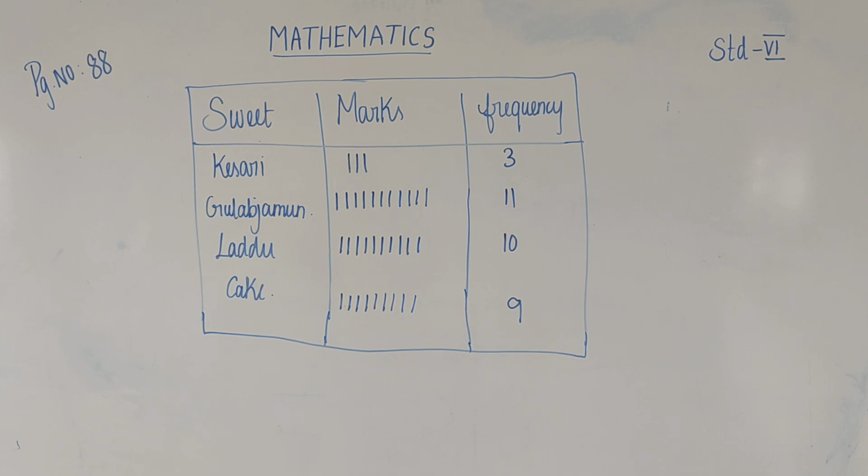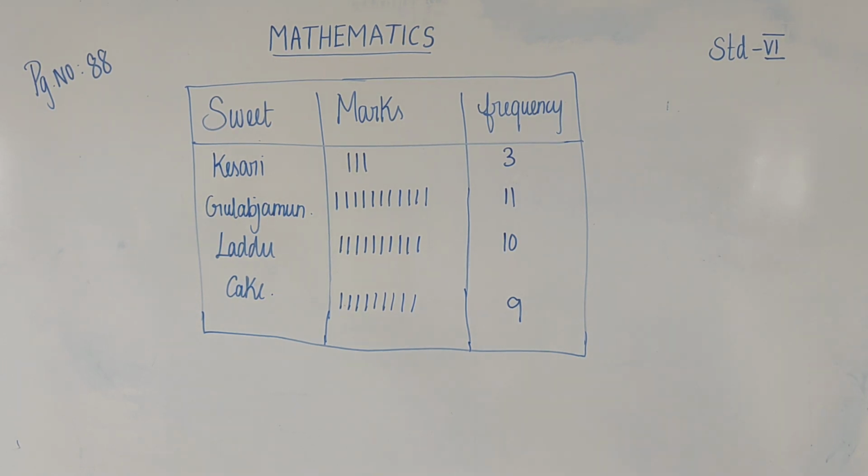Every person used tick marks and vertical marks, but tally marks are very easy and simple. So now we will follow tally marks. This is the simple method. Can you understand what is tally marks?